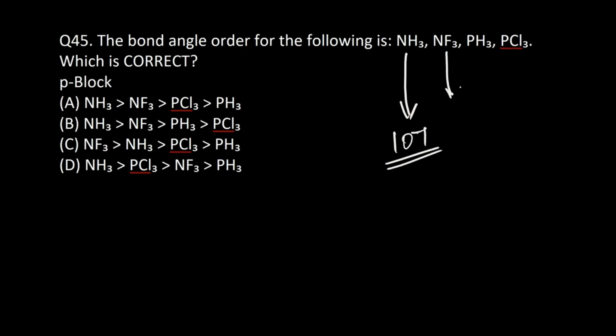Then if I consider NF3, fluorine is electronegative. So it will pull the bond pairs away from nitrogen.